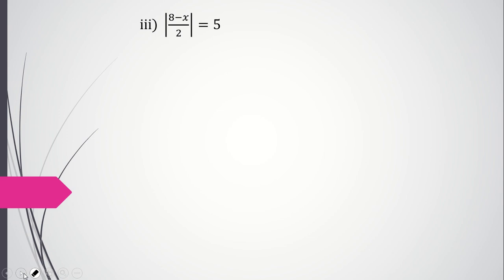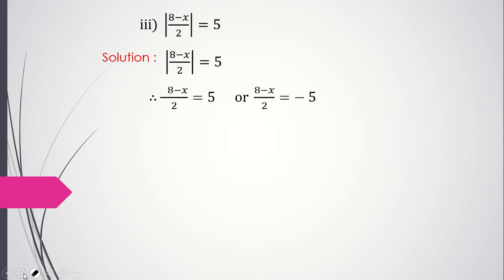Okay, the next one, same way we will do. 8 minus x upon 2 is equal to 5 or minus 5. Okay, that's it. 8 minus x upon 2 is equal to 5. So when we get rid of this mod sign, what we get is 8 minus x upon 2 is equal to 5, or 8 minus x upon 2 is equal to minus 5.